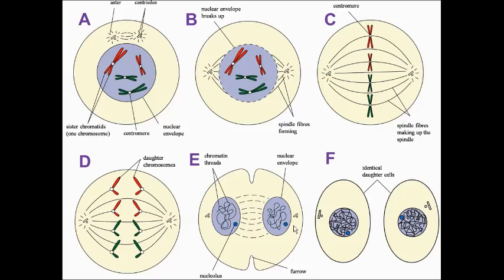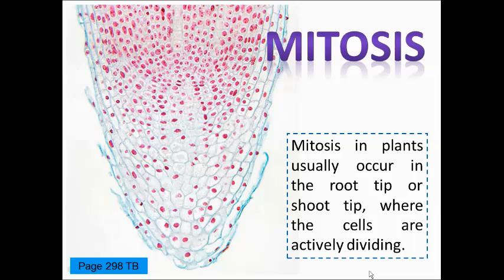So what follows next is cytokinesis, whereby the cytoplasm splits to divide the cell into two. So from one cell, you end up with two daughter cells. These two daughter cells are genetically identical. Mitosis in plants occurs usually at the root tip and the shoot tip, where the cells are actively dividing. This diagram shows the root tip.